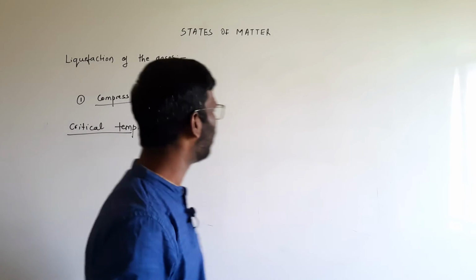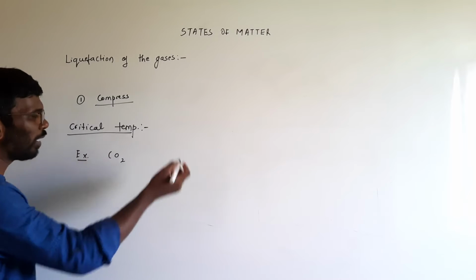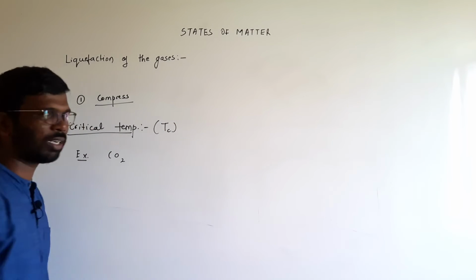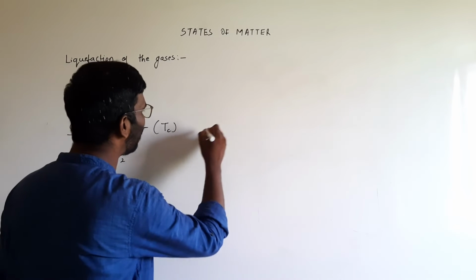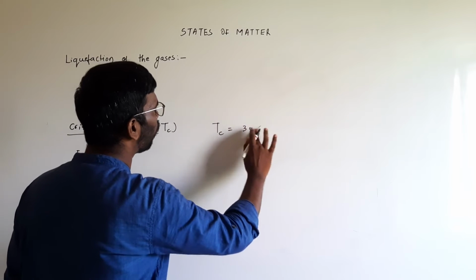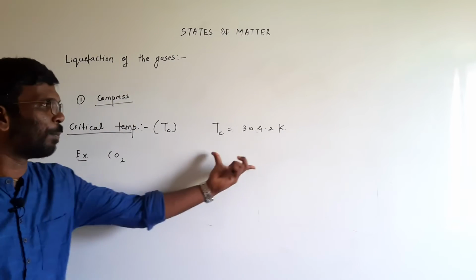For example, if I take carbon dioxide gas, the symbol for the critical temperature is TC. The critical temperature for carbon dioxide, TC, is 304.2 Kelvin.